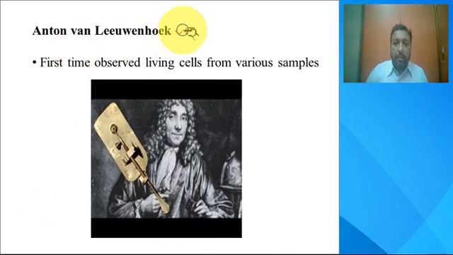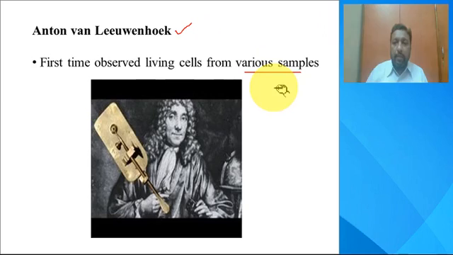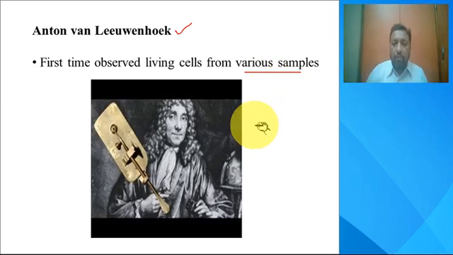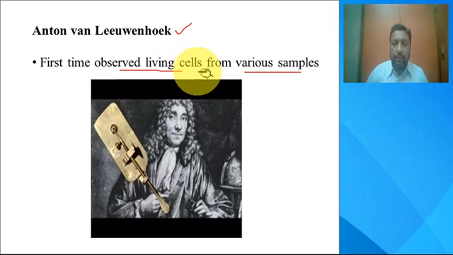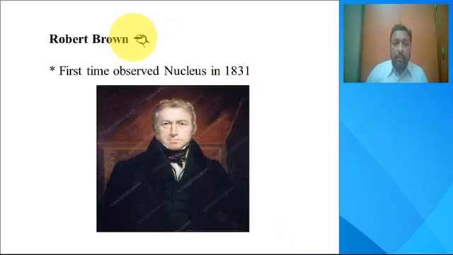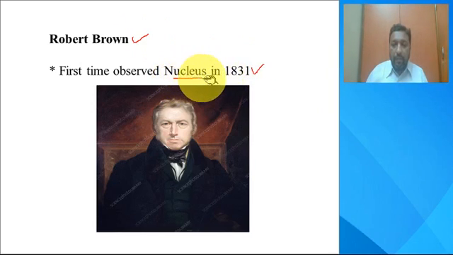Later on, another scientist, Anton van Leeuwenhoek, collected different samples from different places, from animal body, plant body, water, earth, soil, and so on. And he observed the living cells, different types of living cells, in the microscope. Then Robert Brown was the scientist who for the first time, in the year 1831, observed the nucleus, one of the major components present inside a cell.